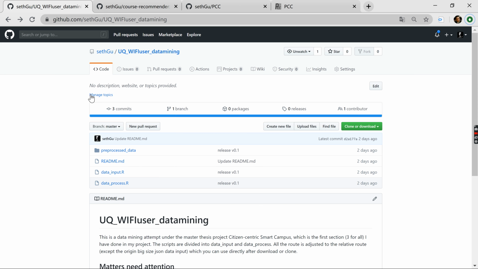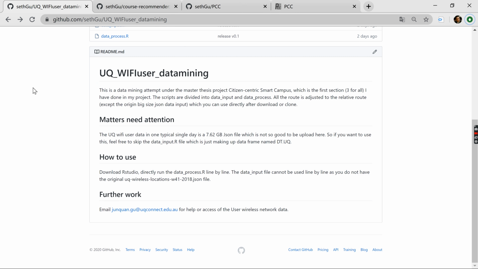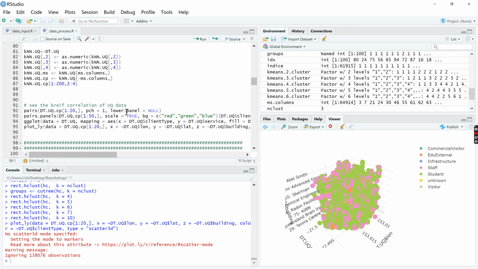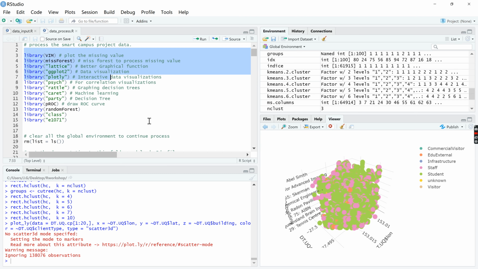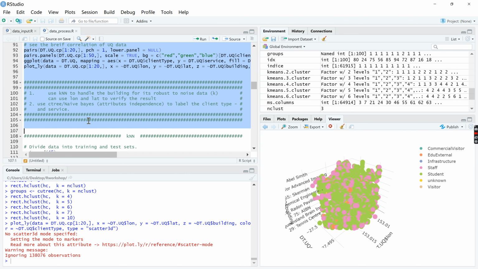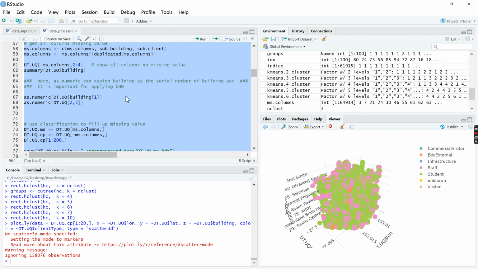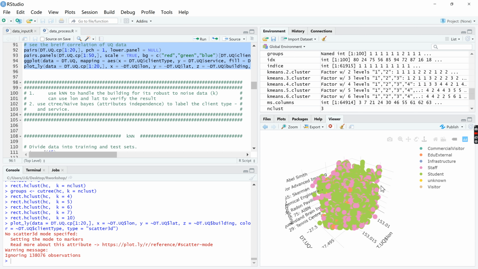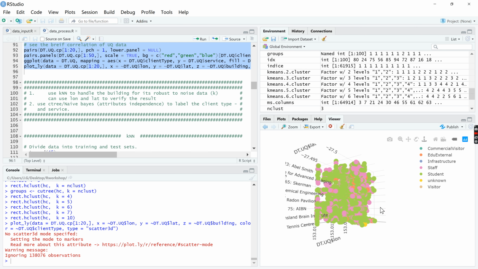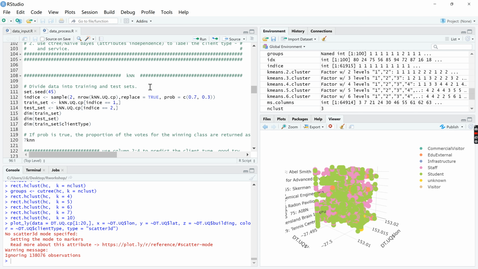In this section, we have two R scripts. You can skip the data input file. You can look at the readme to read about how to use it. Here I will show you something using RStudio. Once you open this file, from line 1 to line 95, they are all data preprocessing. You can run this line by line, and once you get this data, you can have a brief look at it.